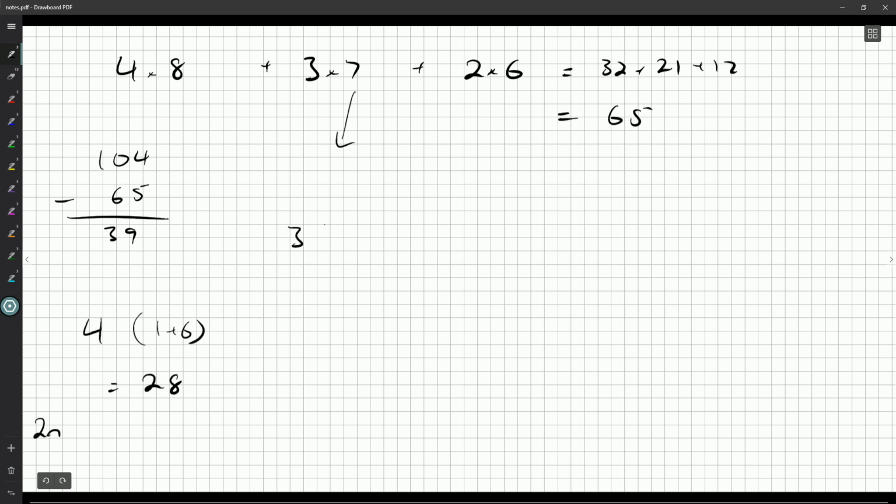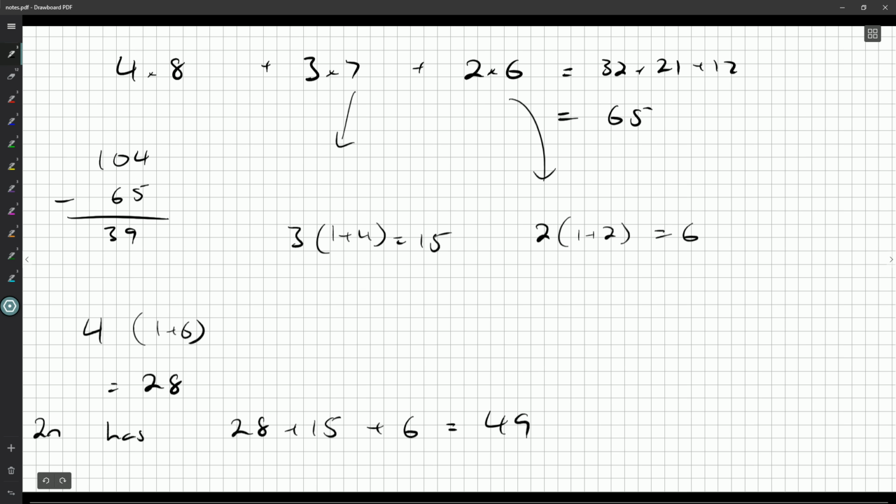These 3 7s, 1 plus 4, give me 15 being contributed. And these 2 6s, well, 6 times 2 is 12, gives me 6. So 28, 15, and 6. So we've already got 21, 28, 49 out of 100 accounted for. So that means 51 is left to go. Okay? Now, think about these other digits.